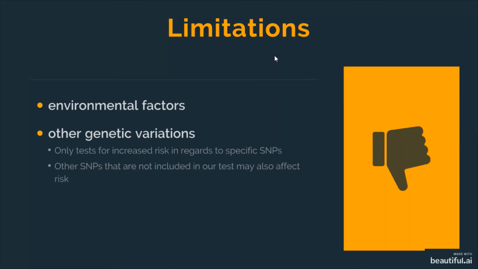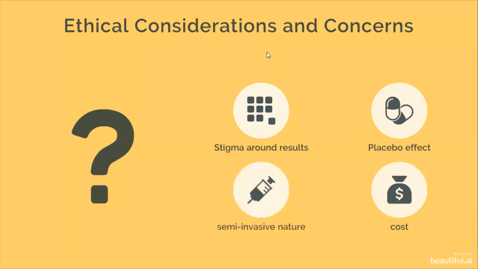In contrast to this, other SNPs that aren't as well studied could also play definitive roles in the chances of getting ADHD. ADHD can be expensive and worrisome, which are some financial and emotional factors to consider. Although the disorder is not life-threatening, dealing with someone who has it or being someone who has the disorder can be an emotional experience categorized by confusion or fear. Test results may also result in individuals facing stigma or even experiencing a placebo effect. As for financial concerns, since this disease is not life-threatening, some people might find the benefits of undergoing the genetic testing minimal when compared to the cost of the test itself.